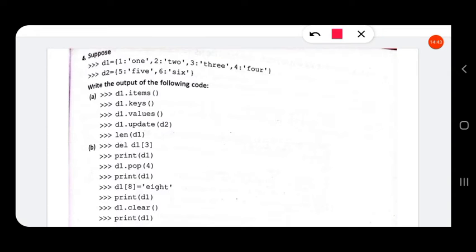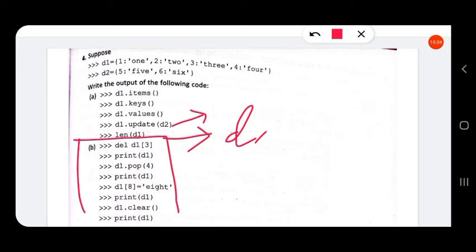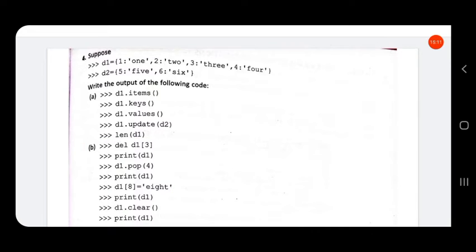Next question is, these are separate questions, so don't consider the final value of D1, because in the final value D1 has been updated by the values of D2. Don't consider that for this question, because these are separate questions. So just consider from the starting itself.